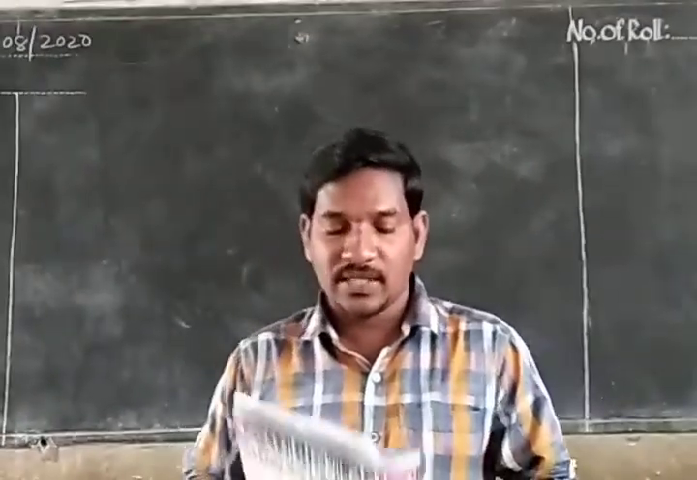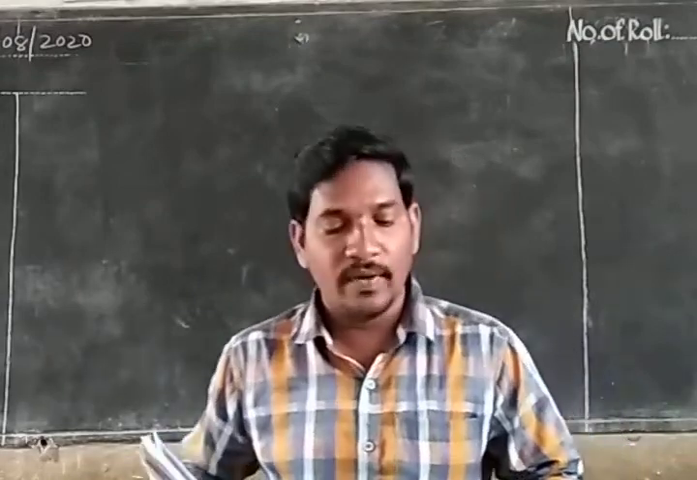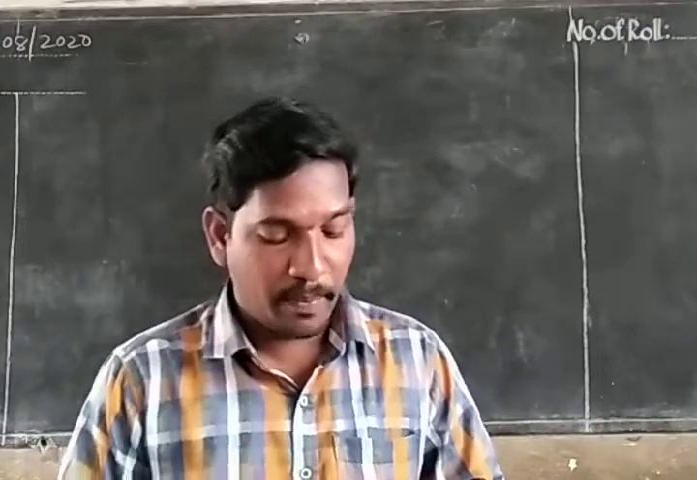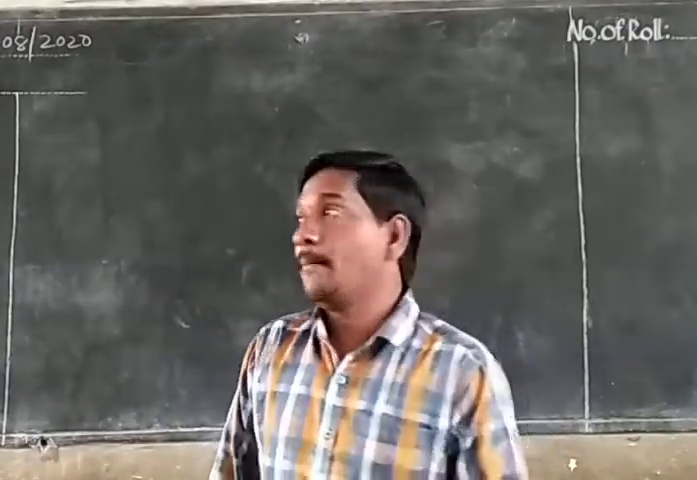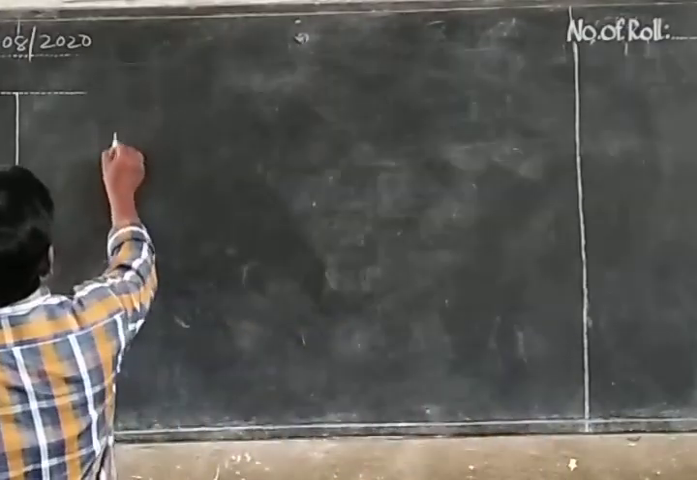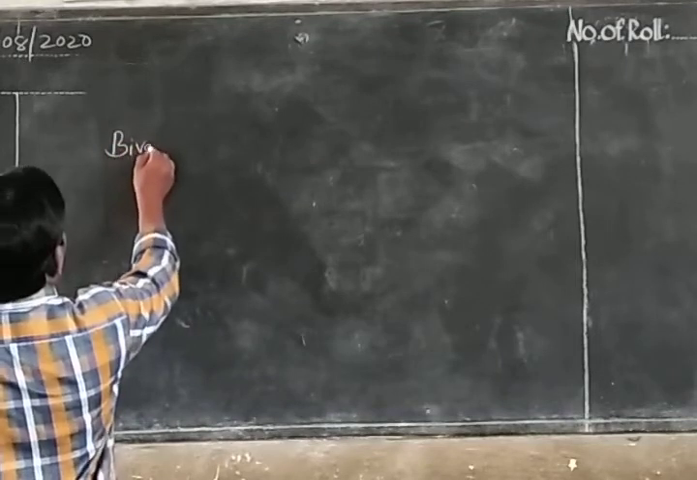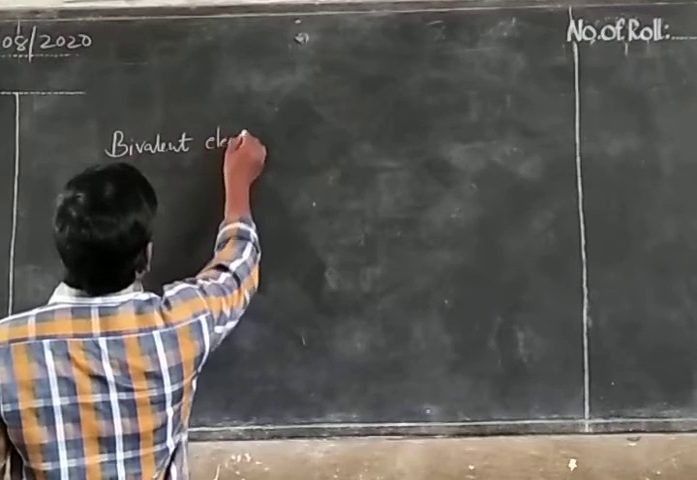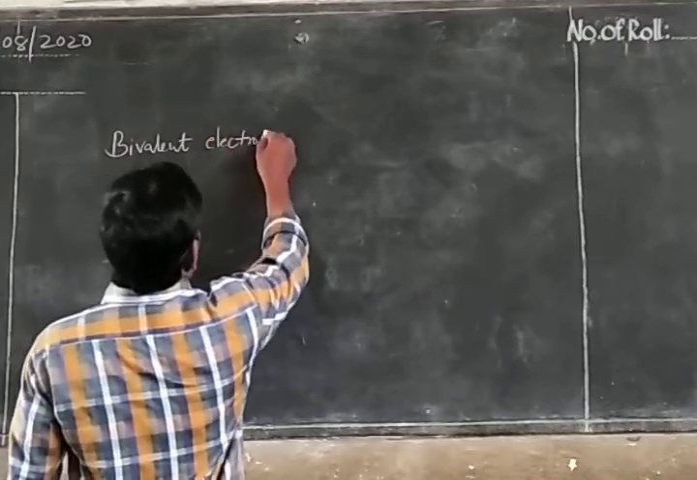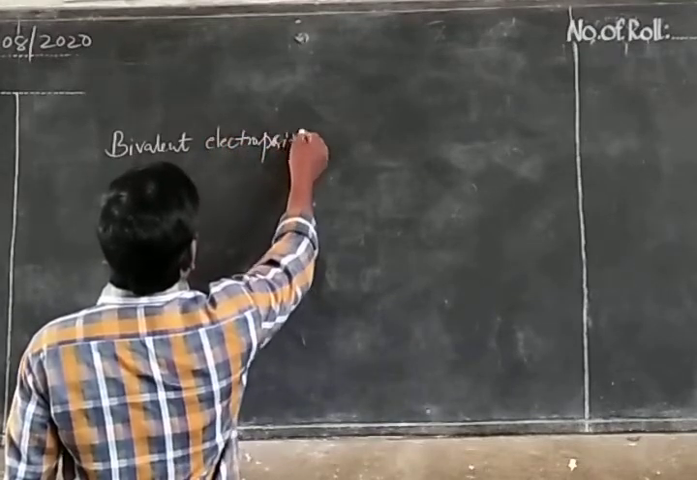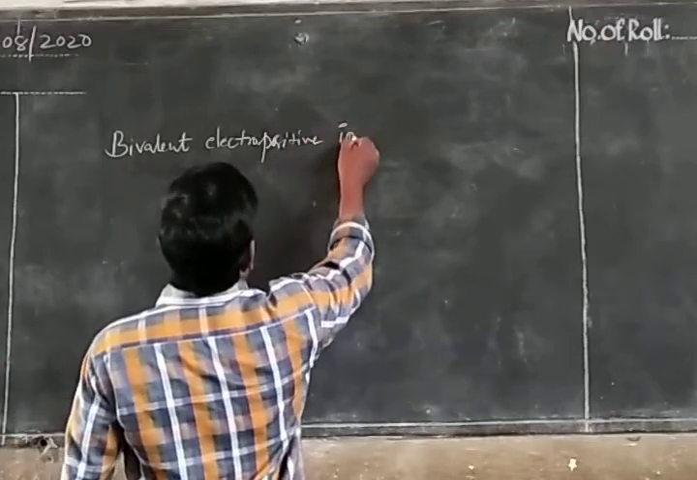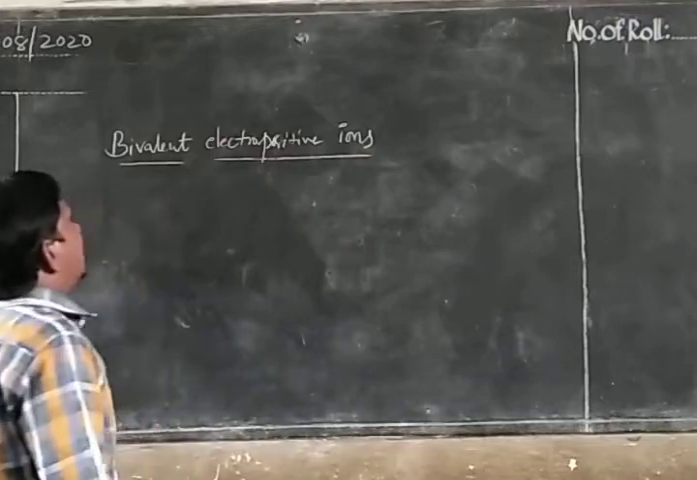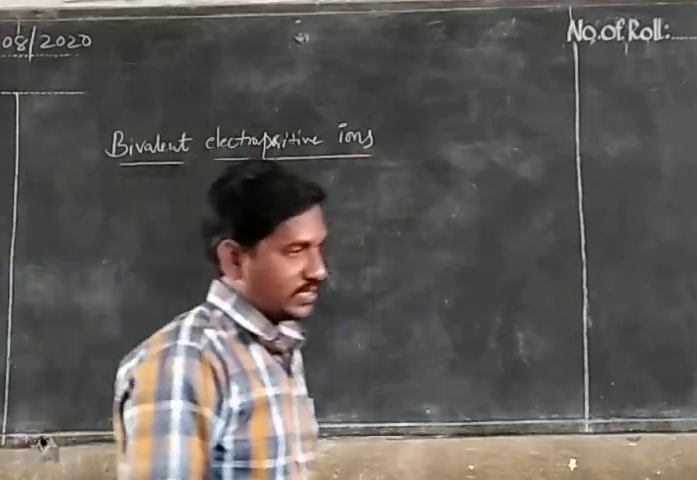In the previous class, we discussed monovalent electropositive ions. Today, our class is on bivalent electropositive ions. What is meant by bivalent electropositive ions?